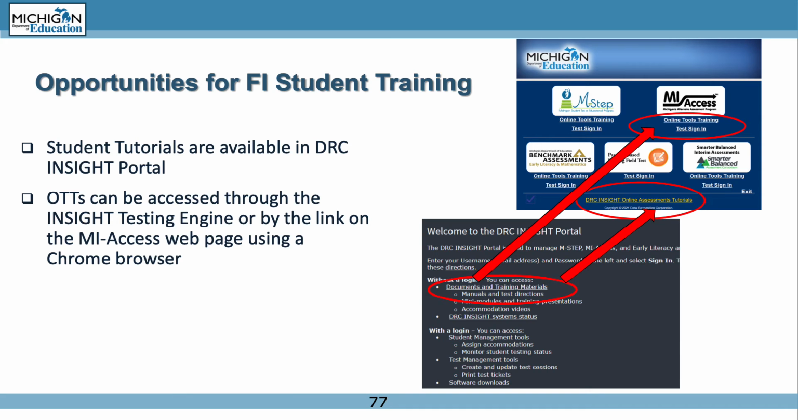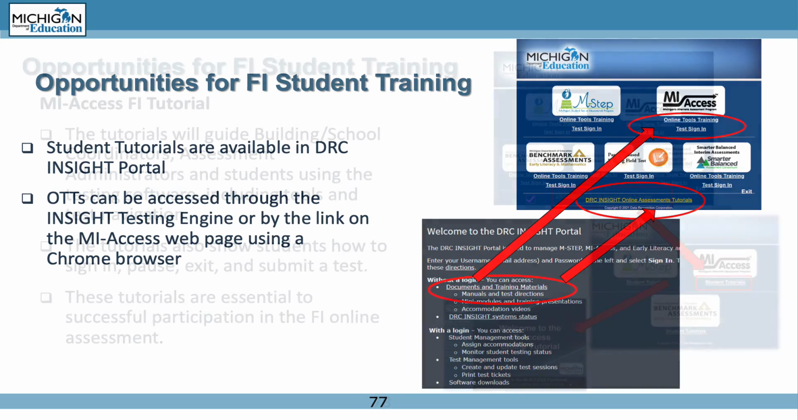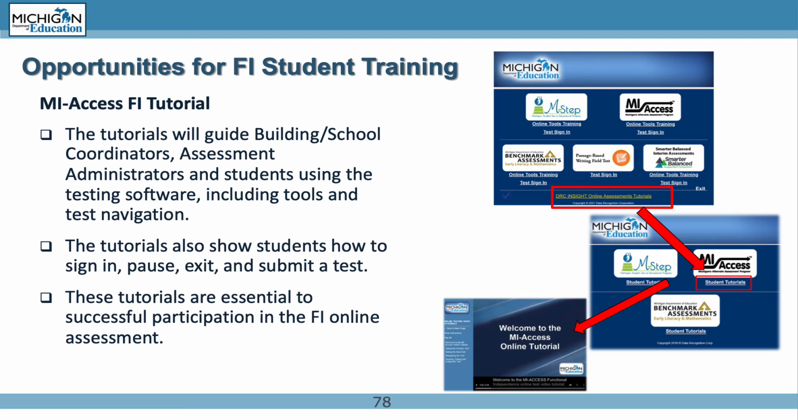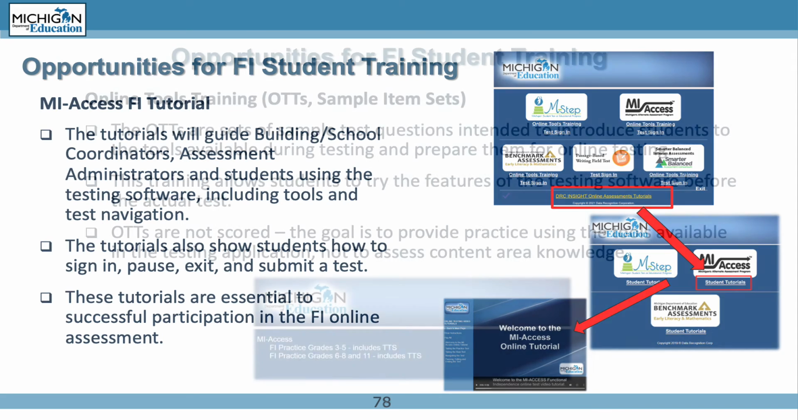You can also access them from the My Access webpage, as long as you use a Chrome browser. Go to the Parent/Student Information section and select the link My Access FI Online Tools Training. The page that opens has a link to the OTTs on the top portion of the page. The My Access FI tutorial will help the building coordinators and assessment administrators as well as students using the software and tools to navigate the testing environment. The tutorials also show students how to navigate, sign in, pause, hit exit, and submit a test. These tutorials are essential to successful participation in the FI online assessment.